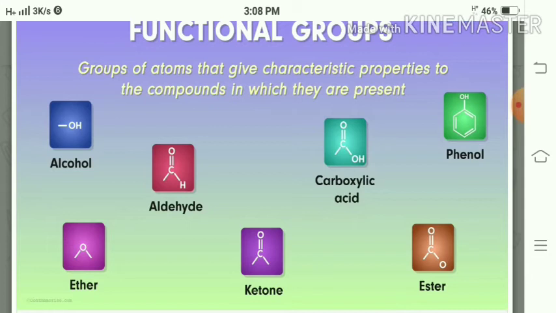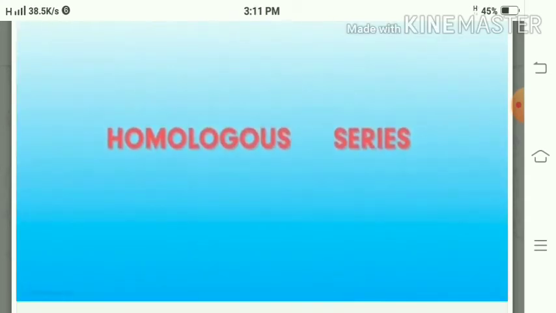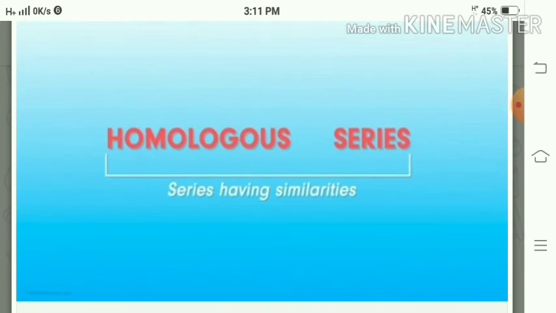The group of atoms that give characteristic properties to the compound in which they are present is called a functional group. Now, we will see homologous series. What is a homologous series? It is a series having similarities, and those similarities are in their general formula and functional group.